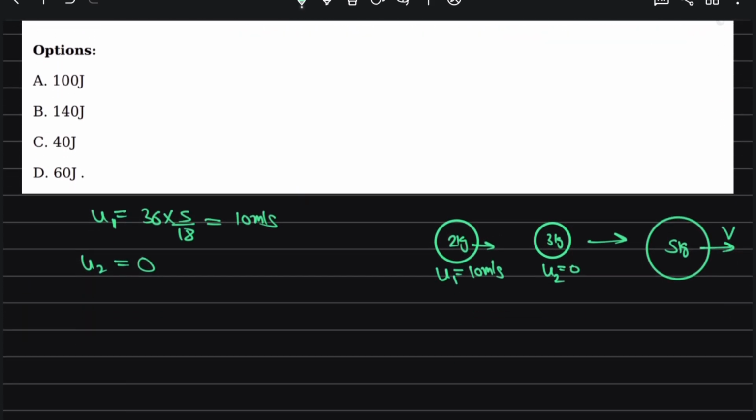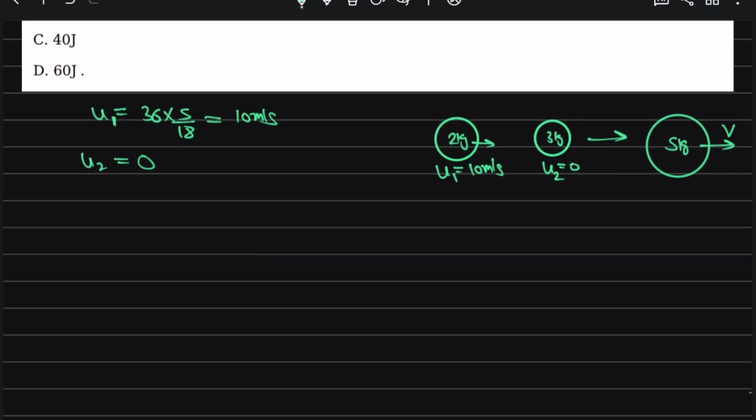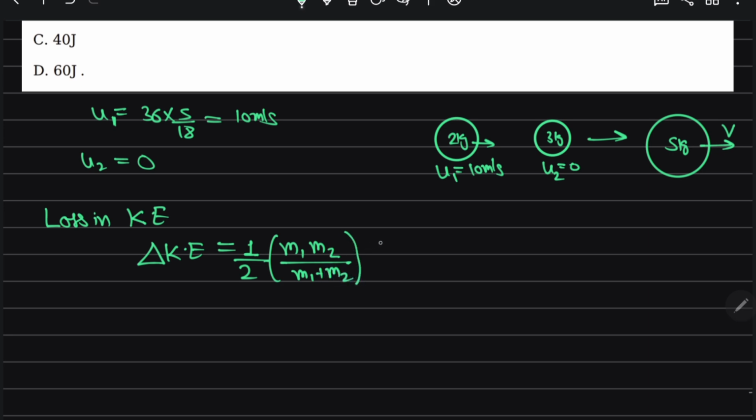Loss in kinetic energy, generally people know, is a standard formula: 1 by 2 times m1 m2 divided by m1 plus m2, times u1 minus u2 whole square.